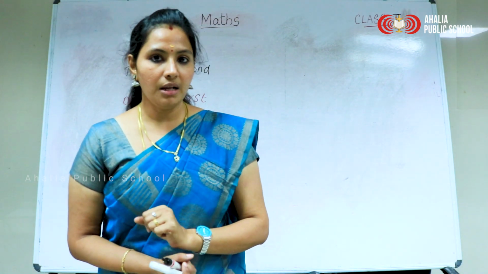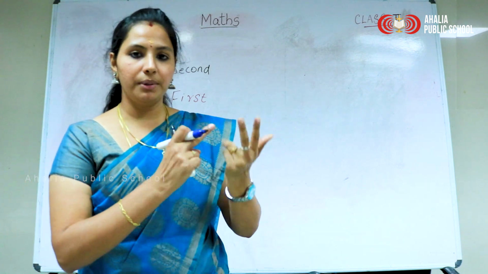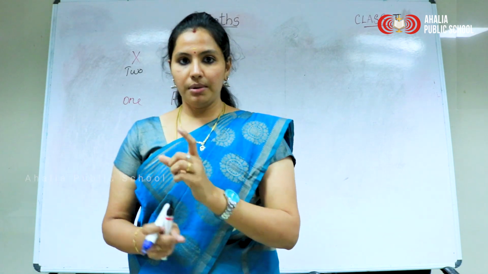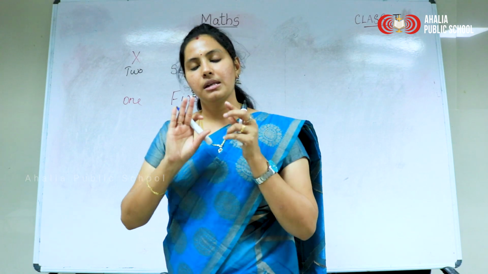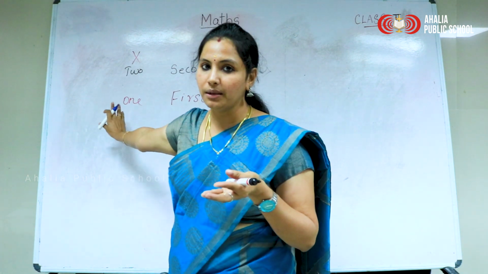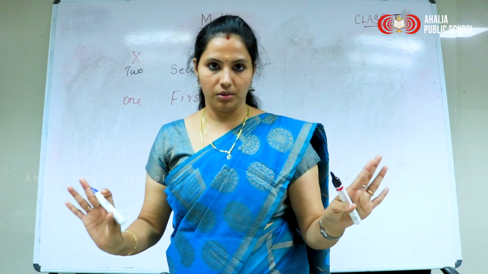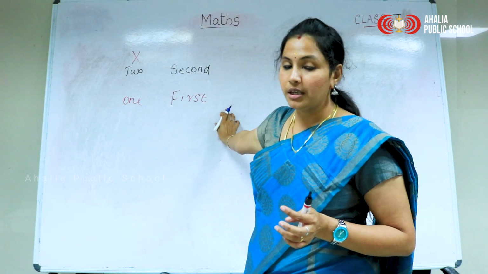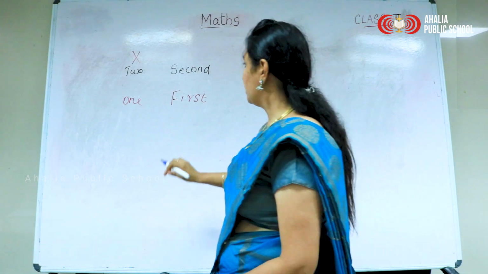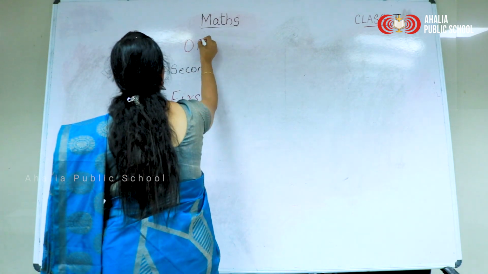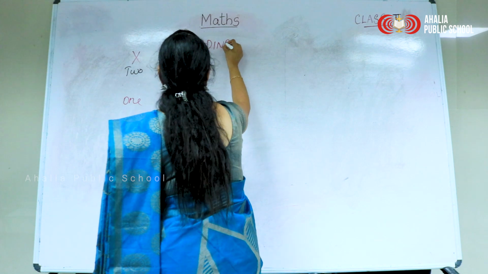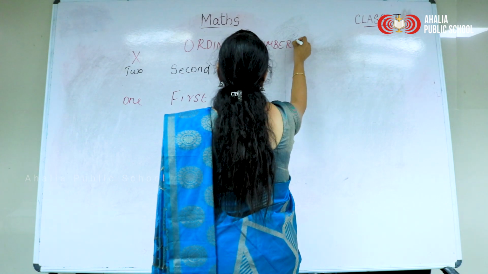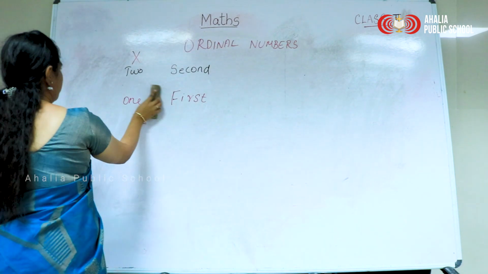Ordinal numbers എന്ന് പറഞ്ഞാൽ എന്താ? നമ്മൾ എന്തെങ്കിലും ഒരു സാധനത്തിന് അല്ലെങ്കിൽ ഒരു പേഴ്സണിന് ഒരു പൊസിഷൻ കൊടുക്കുകയാണെങ്കിൽ അതിനെന്താ പറയുക നമ്മൾ? Ordinal numbers. These 1, 2, 3 are what? These are cardinal numbers, or just numbers. But if we are giving a position, 1st, 2nd, it means they are ordinal numbers. What are these? Ordinal numbers.